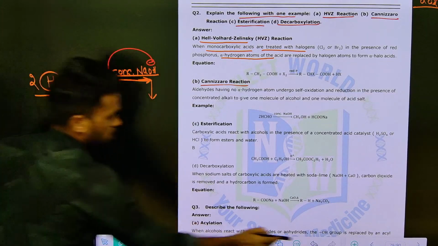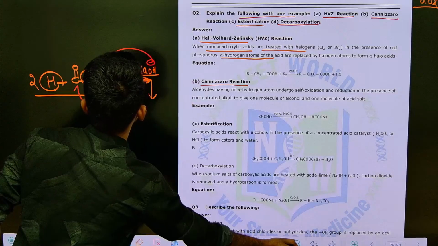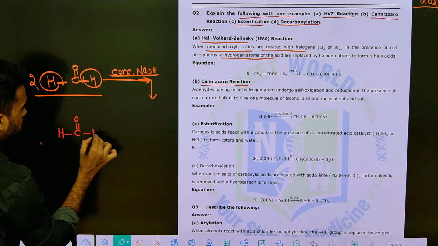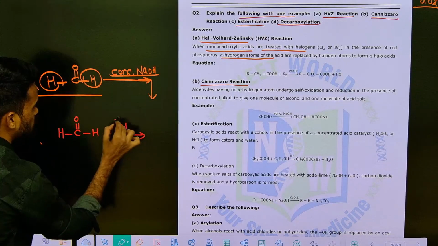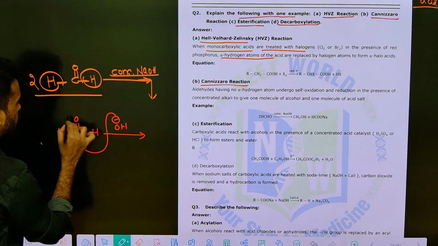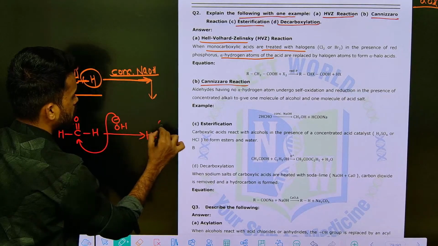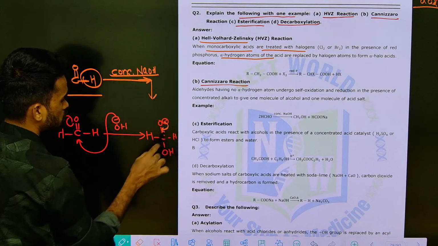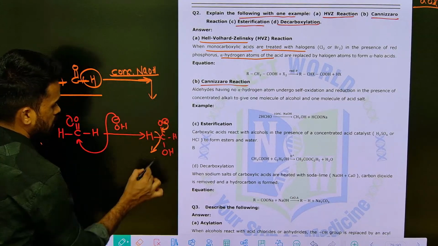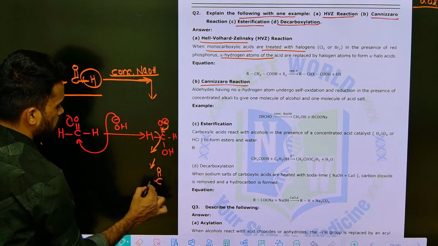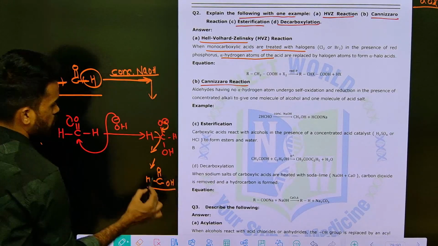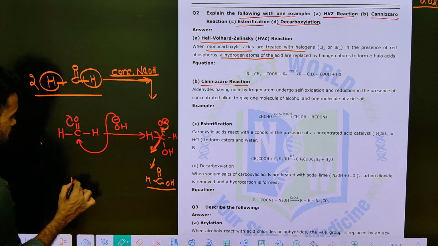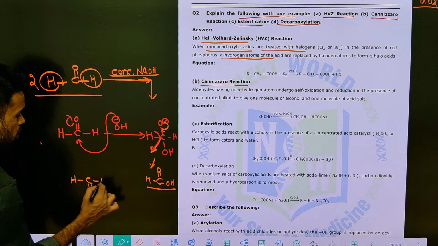Out of these two carbonyl groups, let us take them separately. So this OH minus will attack on one molecule. It will form a tetrahedral intermediate like this. Now if it comes down, one hydride ion comes out. So HCOOH, this is a carboxylic acid. See what is coming out here, a hydride ion. That hydride ion will attack on one more formaldehyde molecule.